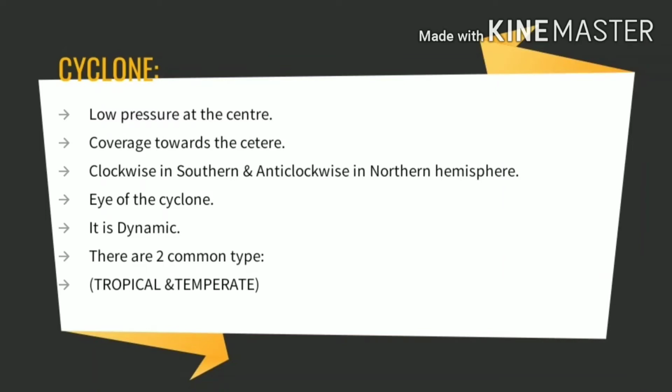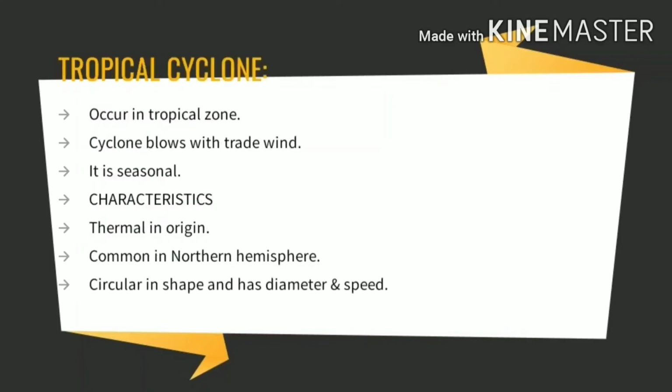Then the third point is that it is circular in shape and has a diameter and speed. The tropical cyclone is circular in shape. The diameter of the cyclone is around 80 to 320 kilometers, and in some cases it may be as big as 1,000 kilometers. The speed is 50 to 200 kilometers per hour, and the speed is more intense closer to the eye of the cyclone. We all know what the eye of the cyclone is: the central portion of the cyclone.